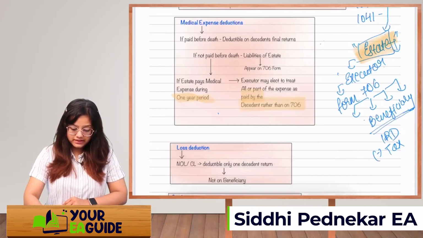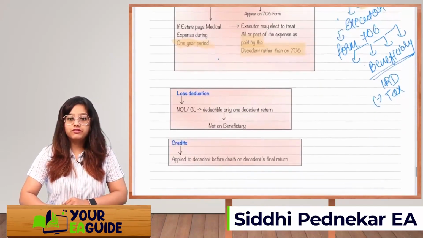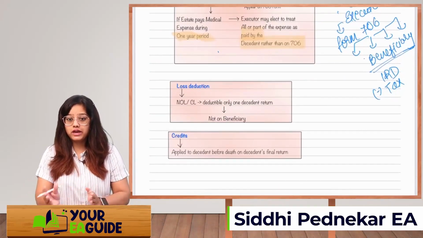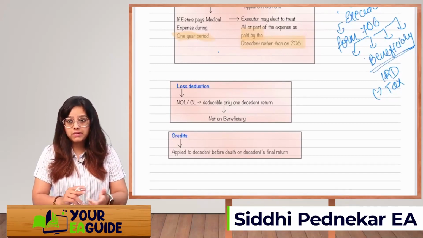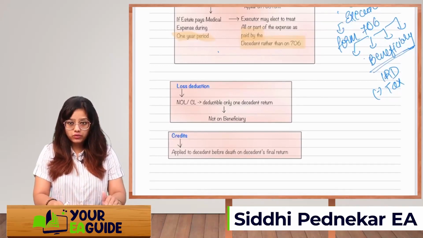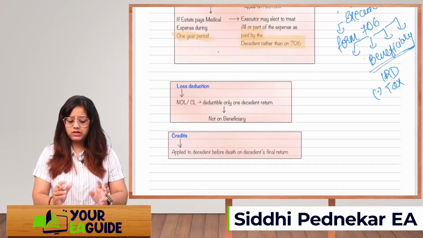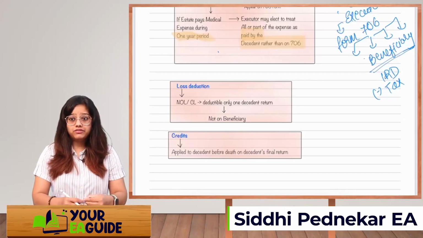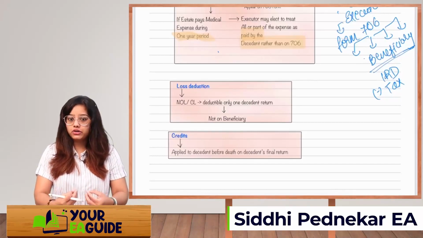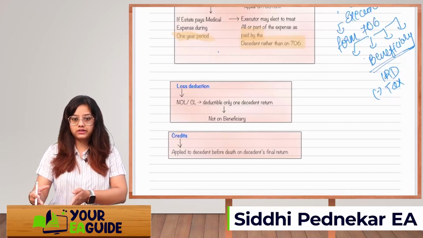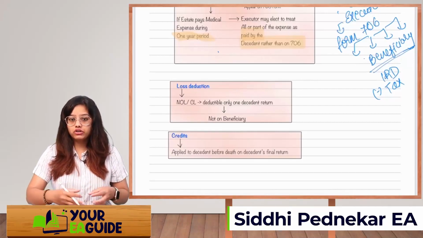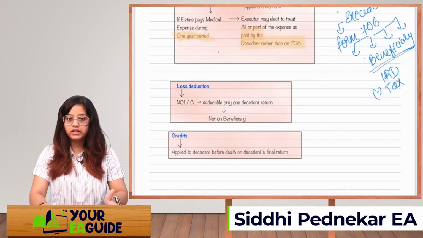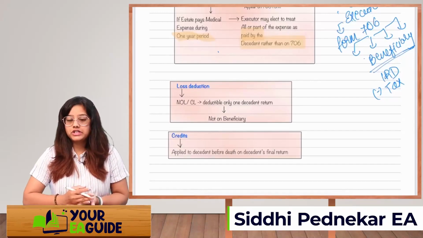Okay. Next is loss deduction. If there is a net operating loss or a capital loss, do you remember in NOL and capital loss we used to carry forward, and capital loss we used to carry back and carry forward? So that is not allowed. Whatever loss you can take, you should take it in the descendant's final tax return, right? But if there is any pending loss, you are not going to carry it to the estate tax return. You are not going to carry it to the 706, or allocate it to the beneficiaries. It is not allowed. Okay, so loss deduction is only allowed till the last tax return which is filed by the descendant.